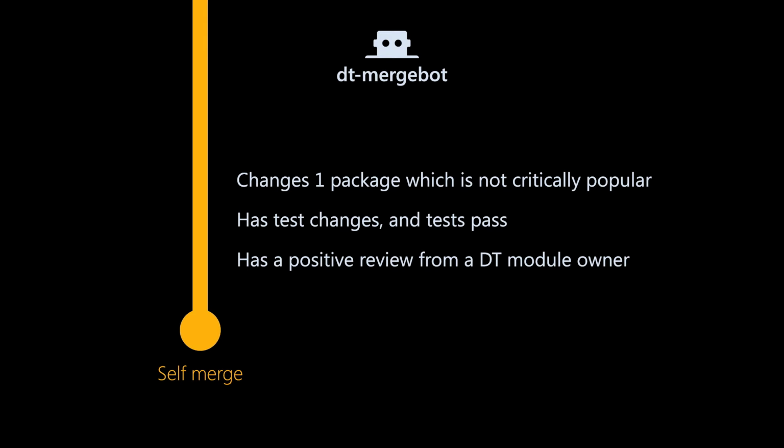We said there was 8,000 different packages, so we want every pull request ideally to only change one. And so if one pull request changes one package and that package is not critically popular, with critical being over 5 million downloads a week or a month, but that it has test changes, the tests pass, and that it has had a review from somebody who is already a domain expert in that library.